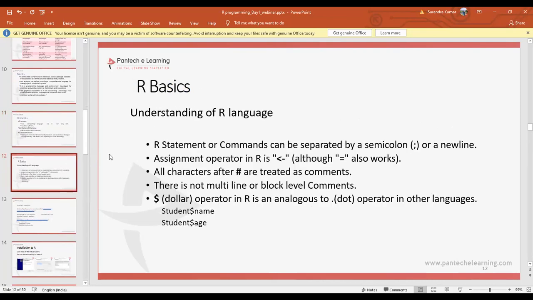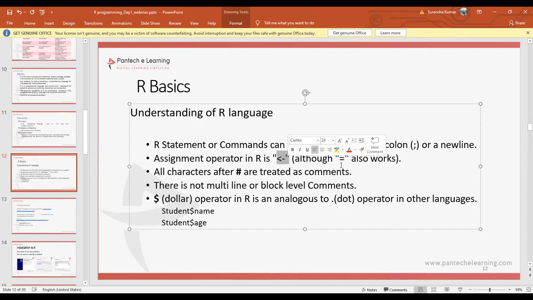So R basics, you already know. I have already given you the basic information in a simple manner. The R basics to be understood are that R statements or commands can be separated by a semicolon or a new line character. Assignment operators are given in 3 ways. Here you can see we can use this symbol, and also equals to can be used for assigning a value to a variable, right? All the characters after the hash symbol are treated as a comment in RStudio, in R programming.